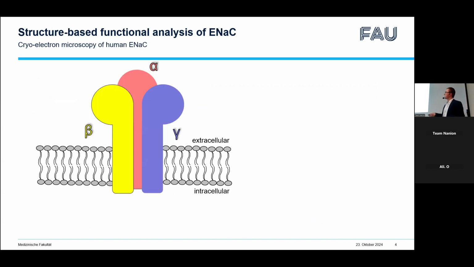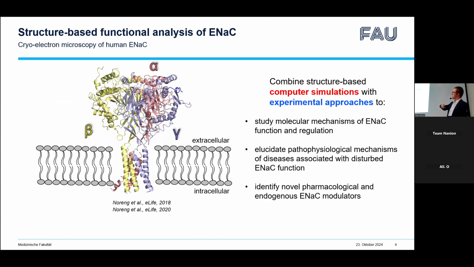It was not until recently that the structure of ENaC was resolved by means of cryo-electron microscopy. So this is how this channel looks. The channel consists of alpha, beta, and gamma subunits. And now, having this structural information, we are able to perform computer simulations and combine them with experimental approaches to study molecular mechanisms of ENaC function and regulation, to elucidate pathophysiological mechanisms of diseases associated with disturbed ENaC function, and probably to identify novel pharmacological and endogenous ENaC modulators.